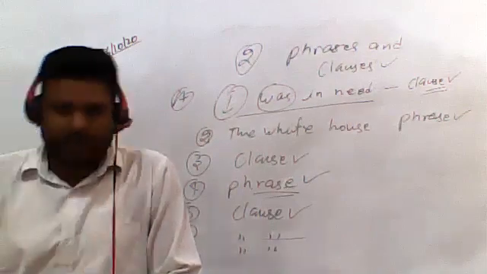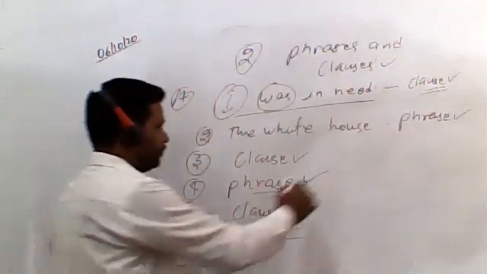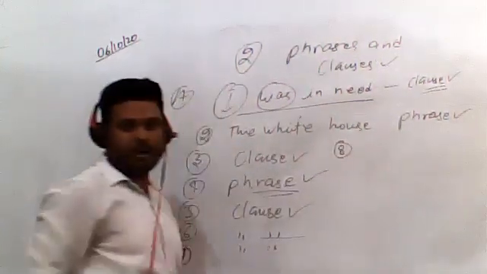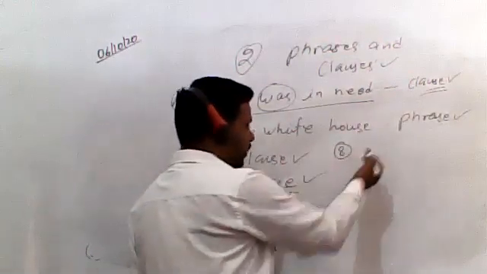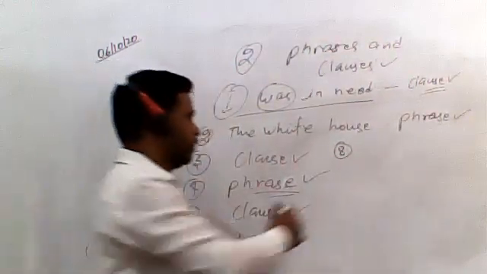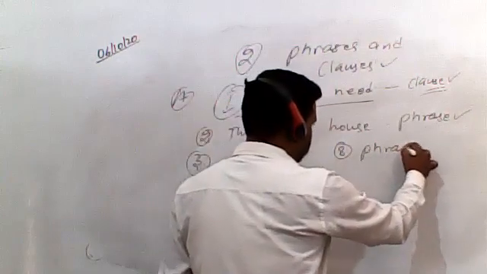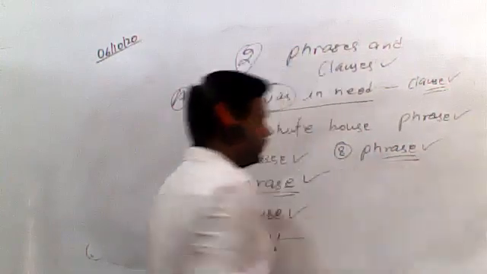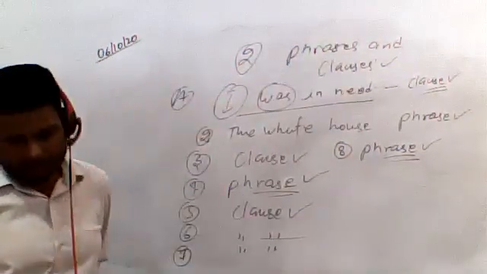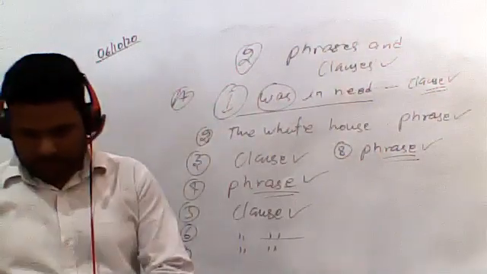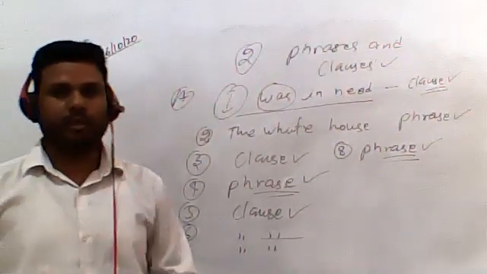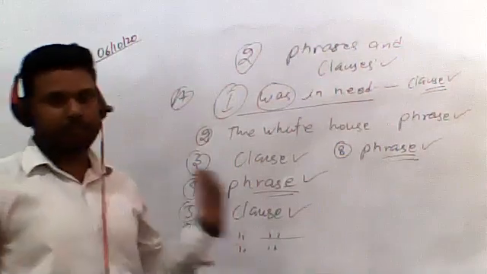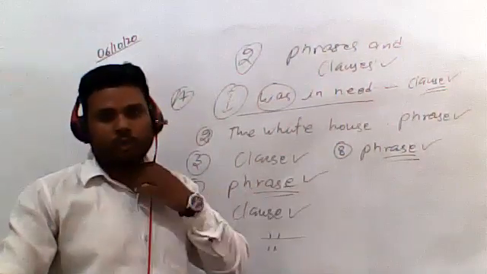Again, the house on the hill. Here, students, there is no verb in this part of the sentence. The house on the hill. So it is a phrase. Sentence 8 is a phrase. So this was the first exercise related to the second chapter, students, in which we needed to identify the phrase and clause. So I hope you understood it.